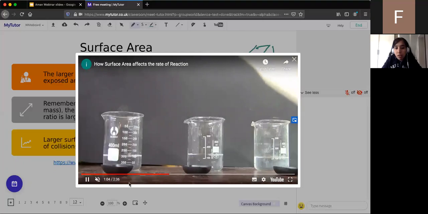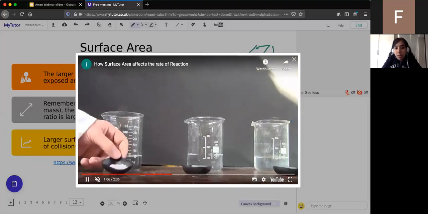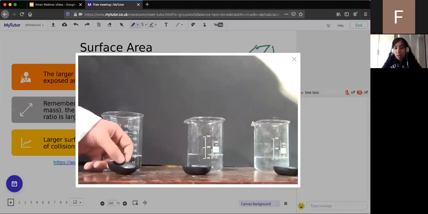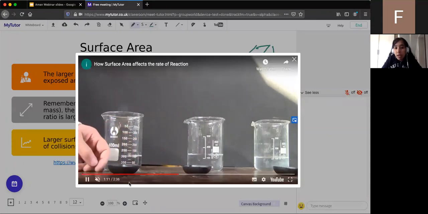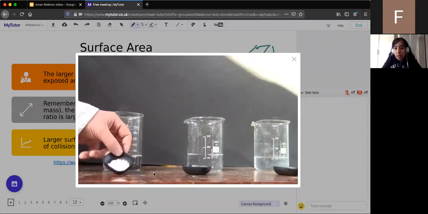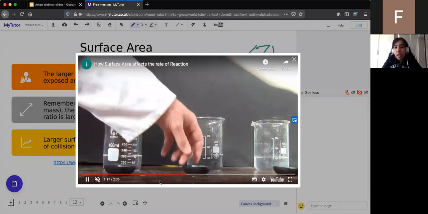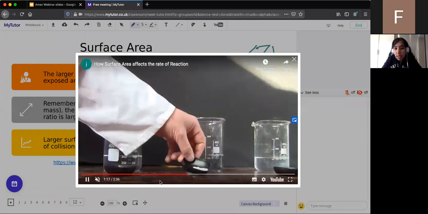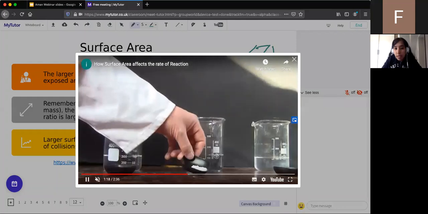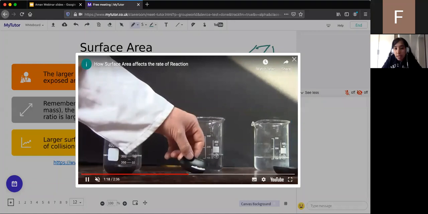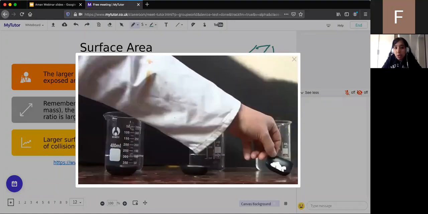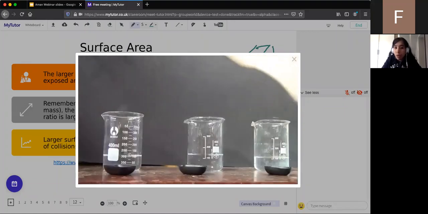So in the first basin, we've got the smallest, that's a powder. In the second basin, getting a bit bigger, they're a bit more like pellets or little tablets. And in the third basin, they're a lot larger, you can see that there. So the first one, which has the powder in it, is the fastest rate of reaction because the reactant particles are all exposed on the surface, so the frequency of collisions increases.